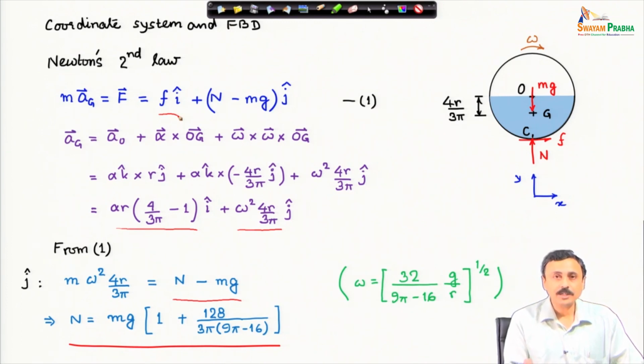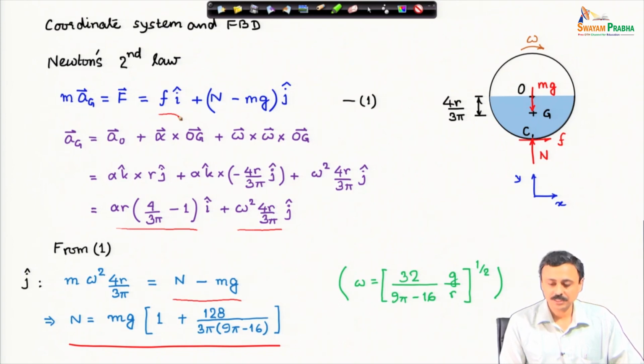I need one more equation, and that would be the angular momentum equation. We can write down the angular momentum equation, let us say about G, and solve for the friction force and angular acceleration. I leave this calculation to you. Please complete that calculation. It is quite simple, then the answer is quite straightforward.